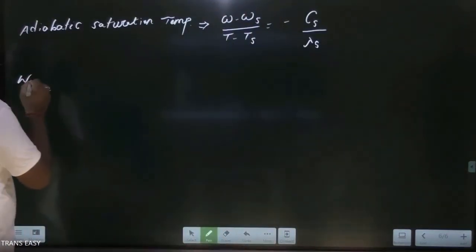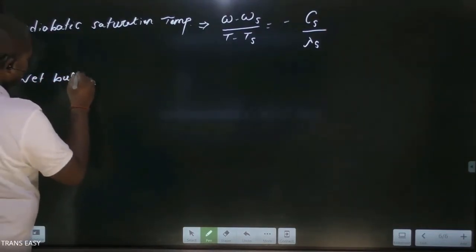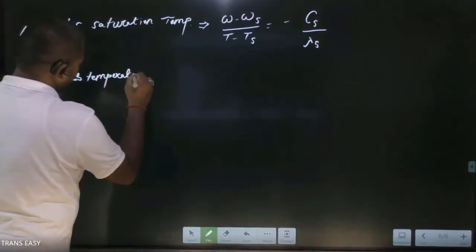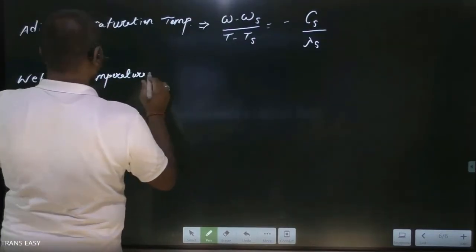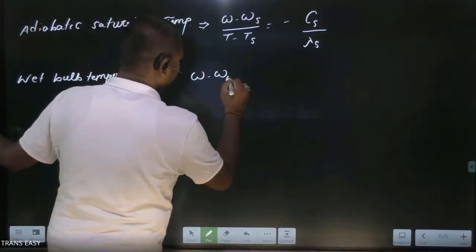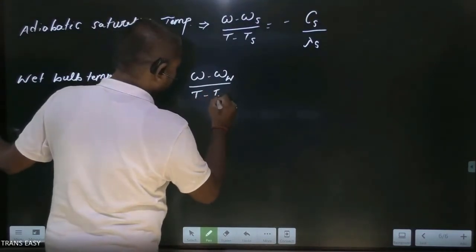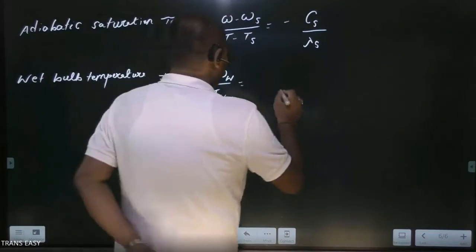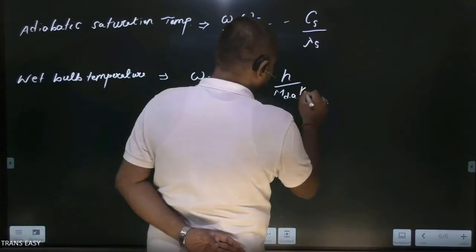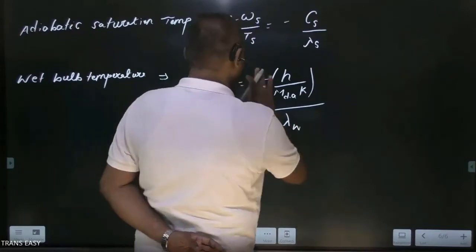And wet bulb temperature measurement produces omega minus omega at wet bulb temperature, that is at the surface of wetted wick, upon T minus wet bulb temperature, is equal to minus psychrometric ratio, that is h upon molecular weight of dry air into mass transfer coefficient, divided by lambda water.